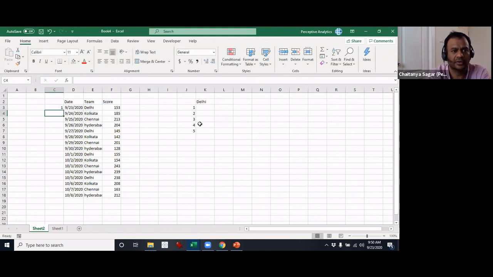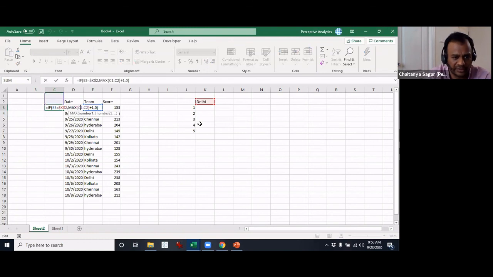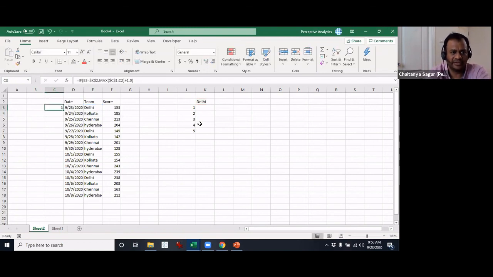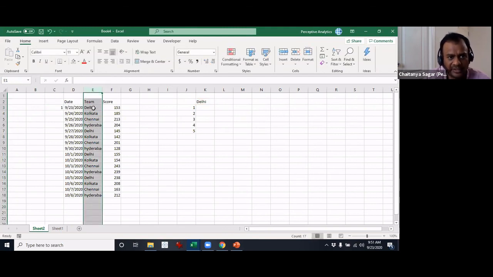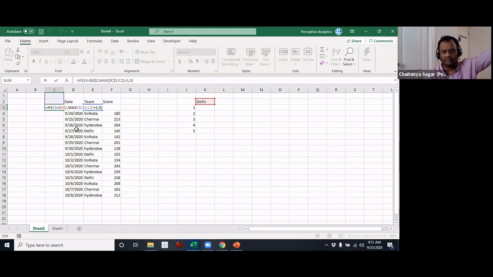What I'm doing here is trying to get the number of occurrences. I've written a formula saying: if the team name that you have right here is the same one that we are looking up, then increment the number.